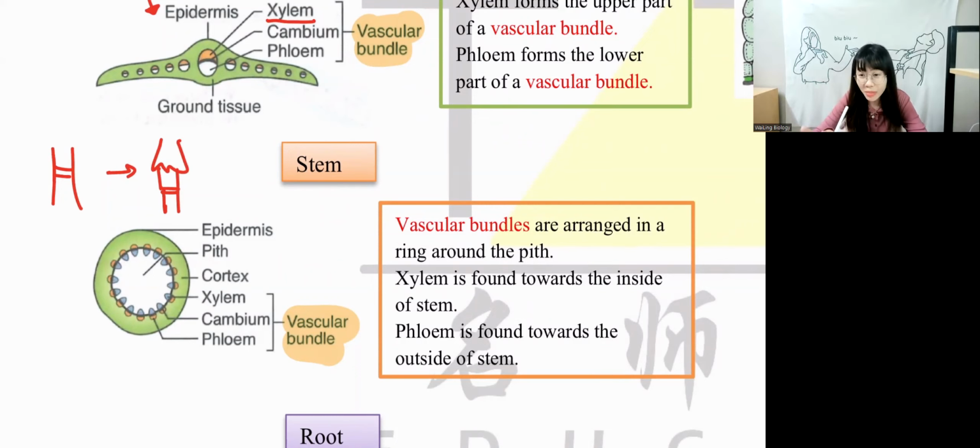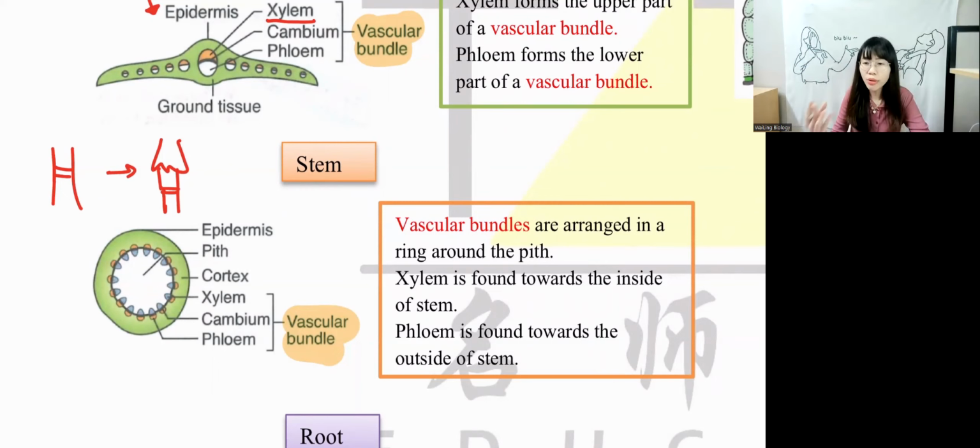You don't remove xylem because once you remove xylem, the plants will die. Most likely they will only remove the phloem because once you remove xylem, they cannot transport water. The plants will wilt very fast, within one day they will die when there's no more water. So they usually remove the phloem. Farmers will remove the phloem for annual plants because they can only live for 1 year, right? They will die once they produce fruit.